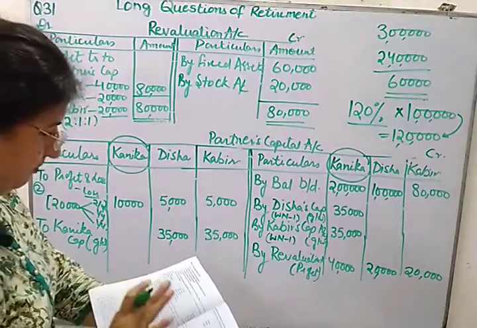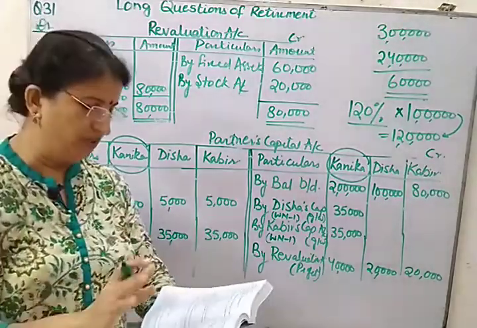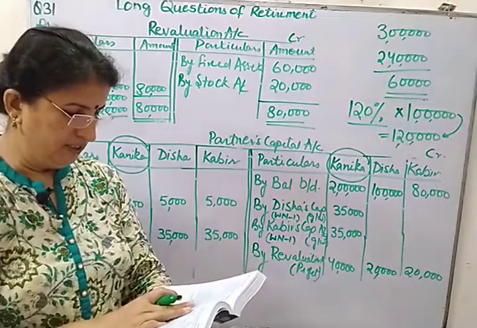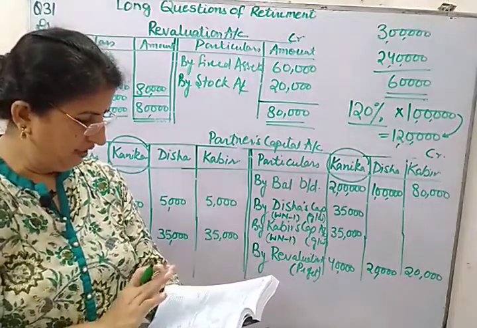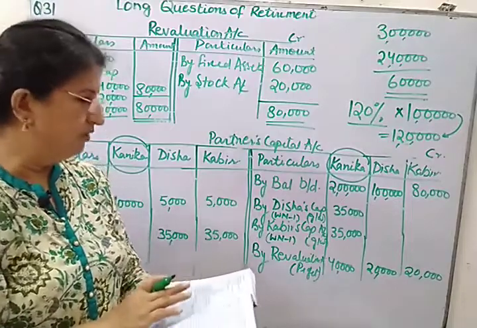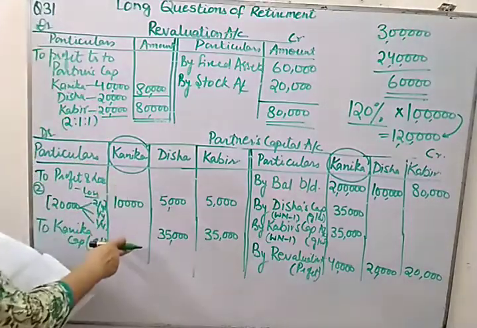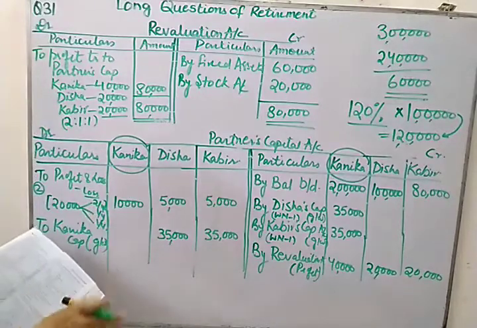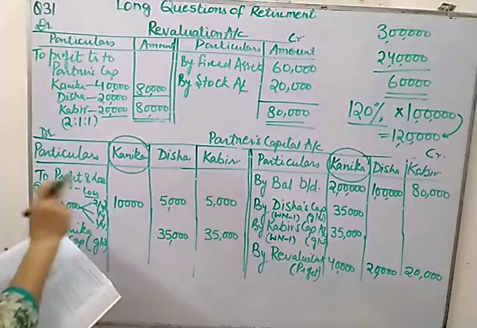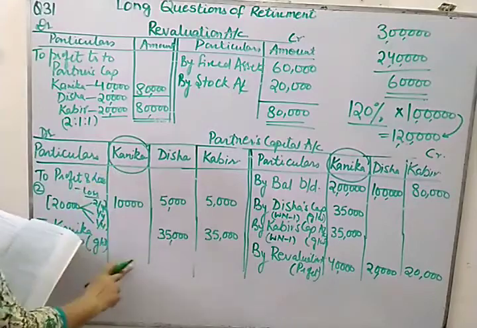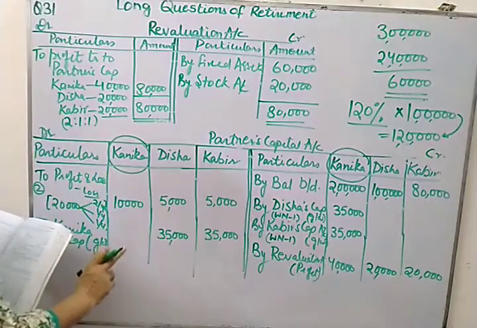Employees, nothing to do with the employees provident fund because it is purely related to employees. So all the adjustments we have done, we are not required to make the balance sheet, but the amount of the retiring partner will be transferred to Kanika's loan account. But we don't have to prepare the retiring partner's loan account here.